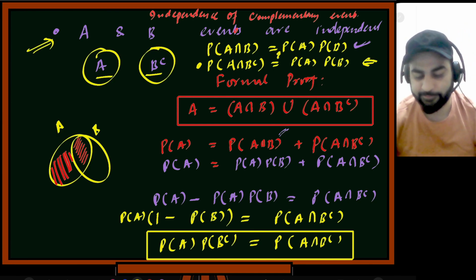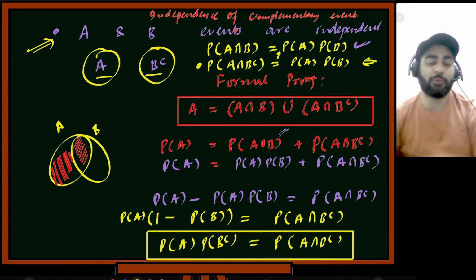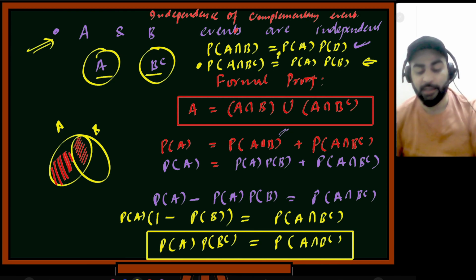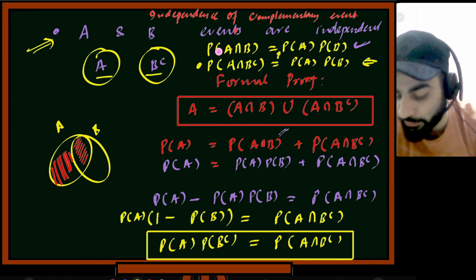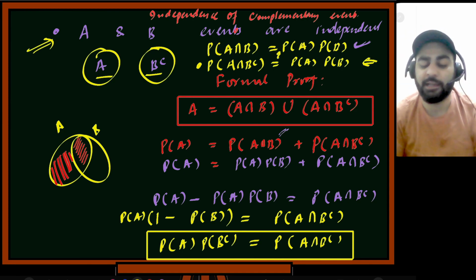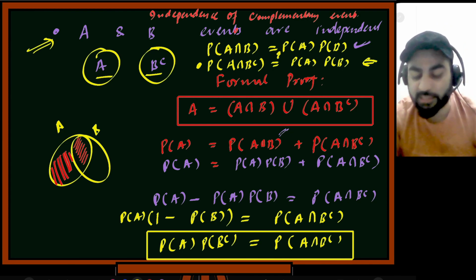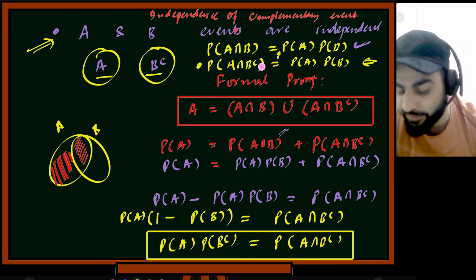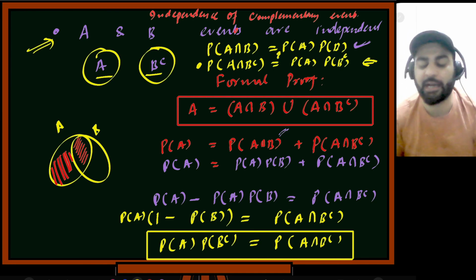Riyan, Amir? Yes, sir. Got it. Per se, I'm not proving the thing only. What I'm doing is telling you how to prove things. So what I was given is that A and B are independent events. The first thing I wrote in mathematics is the thing that is given to me. Then I was asked, are A and B complement independent? So this is the thing I have to check. Is A intersection B complement equal or not equal to P of A and P of B complement? This is the thing that I have to see.